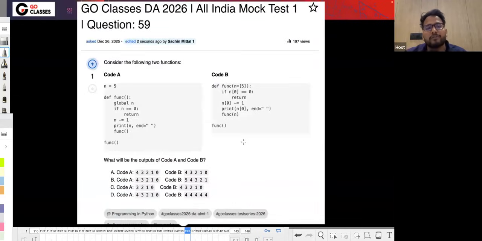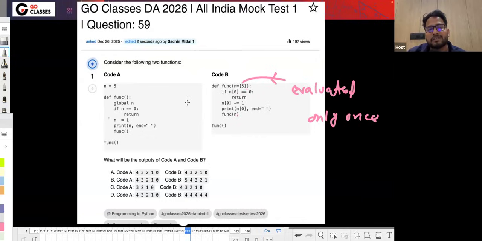Now let's solve this question. In this question, they have given two codes, code A and code B. Code A is very easy. This is just using the same n, which is 5. Code B is a little interesting. Let me tell you that if you have n equal to 5 or something like this as a default parameter, then this is evaluated only once. So you're not going to evaluate it again and again.